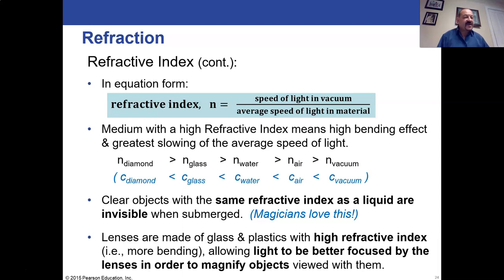Another use of refractive index, a more practical use, is that materials with high refractive index can bend light more. So they make lenses from materials that have a higher refractive index, like glass and certain plastics. And this is why the glasses that we use have glass that will bend light in order to focus light to help people with vision problems. And that is because lenses can refract the light. Anything can refract the light, and if you carve the lenses in the right shape, they will refract the light just the right way to focus light into a point and make clear images for anybody using them.